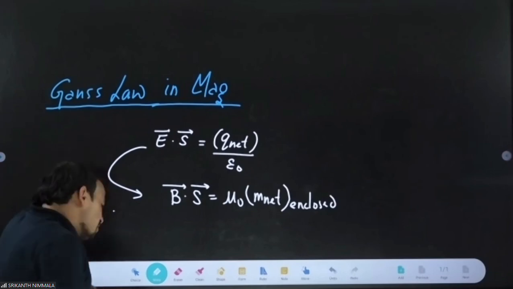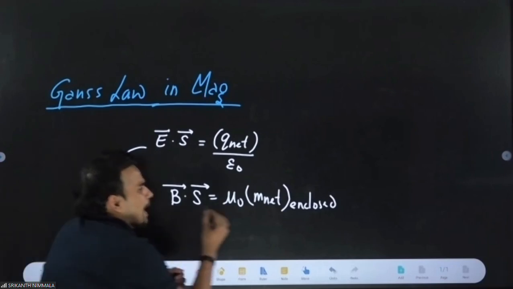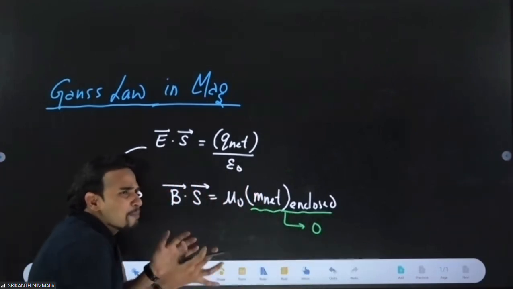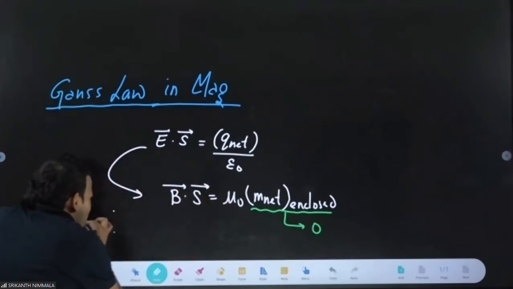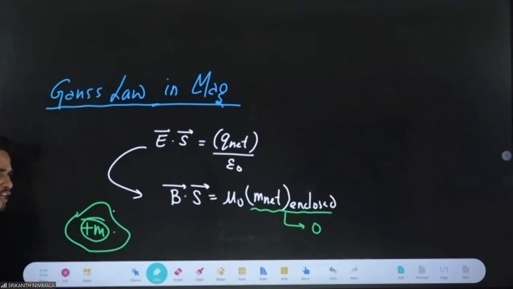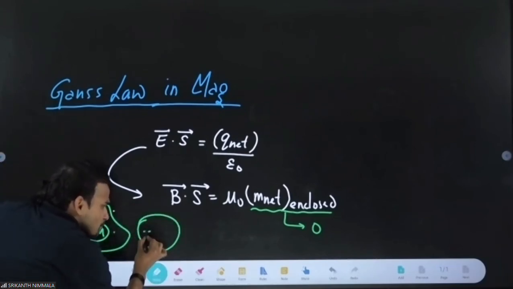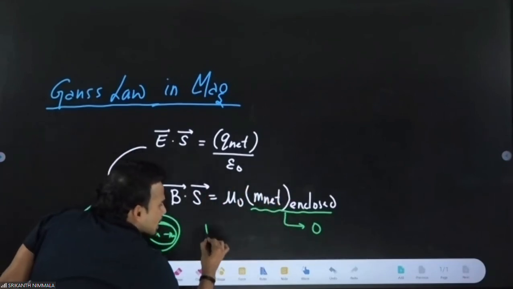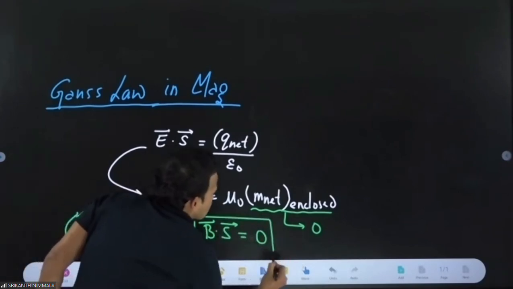But always remember, isolated poles never exist, so M net enclosed will always be 0. Net monopoles don't exist. Can I have a closed surface in which only a north pole is there? Is it possible? No, north pole and south pole are always together, so plus M minus M. So M net will always be 0, and the net magnetic flux through every closed surface will be 0.